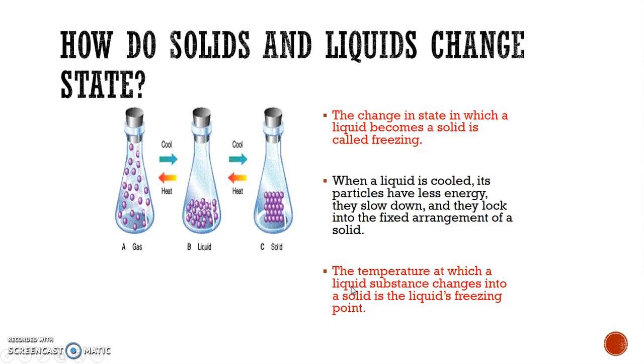Alright, so how do solids and liquids change states? So let's take a look here. The change in state in which a liquid becomes a solid is called freezing. We talked about that. Okay? And when liquids cool, particles have less energy, they slow down, they lock into fixed arrangements. The temperature at which a liquid changes into a solid is the freezing point.